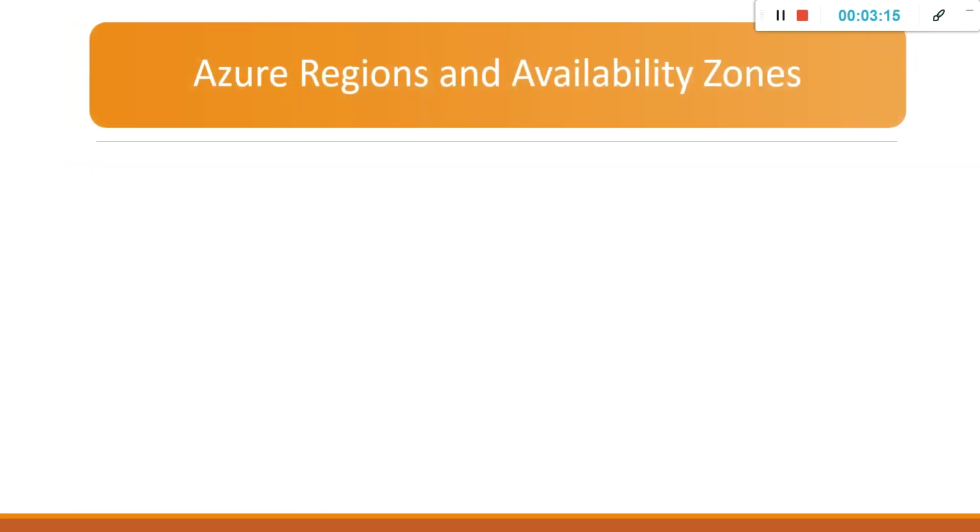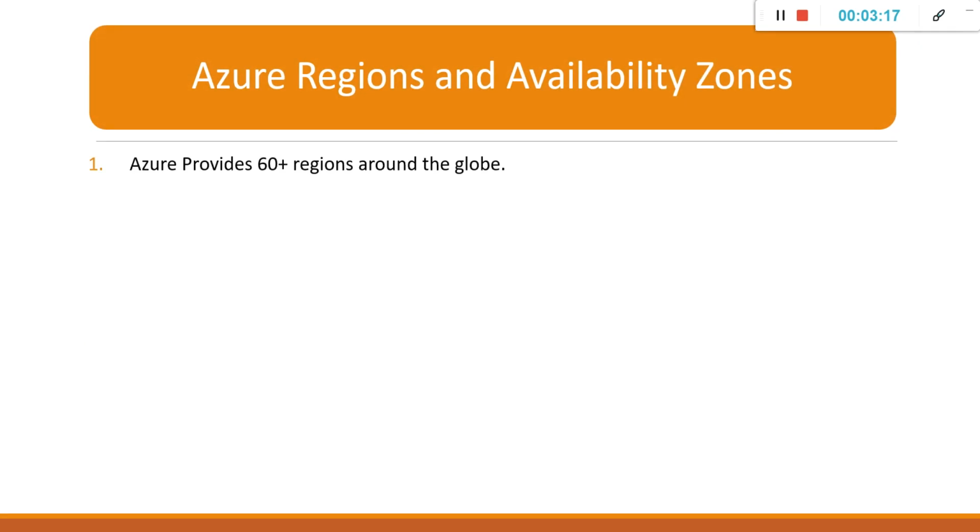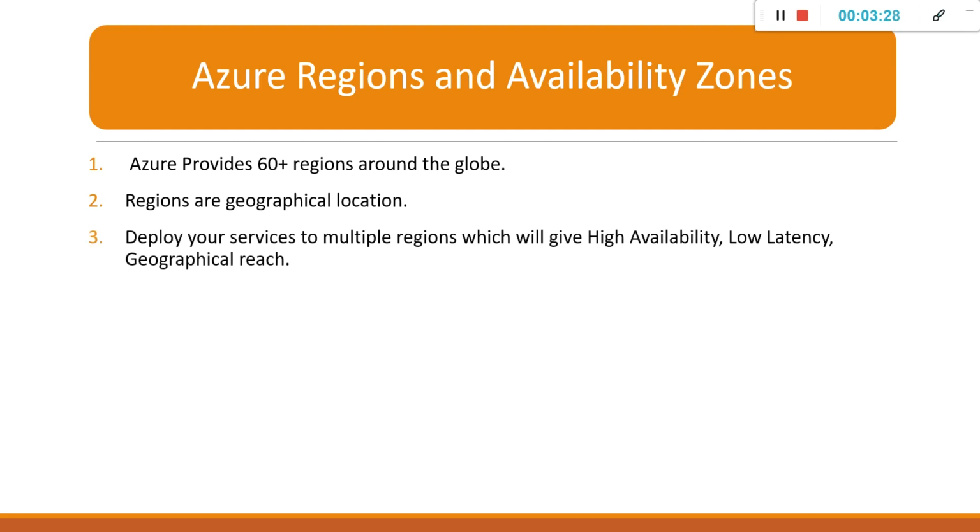So let's move to our first topic, Azure regions and availability zones. Azure provides 60 plus regions around the globe. Regions are nothing but geographical locations around the globe. Deploy your services to multiple regions, which will give high availability, low latency and maximum geographical reach. To get high availability, you should try to deploy your application in 2 or more availability zones or regions.